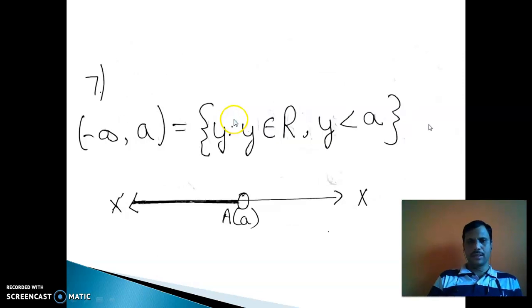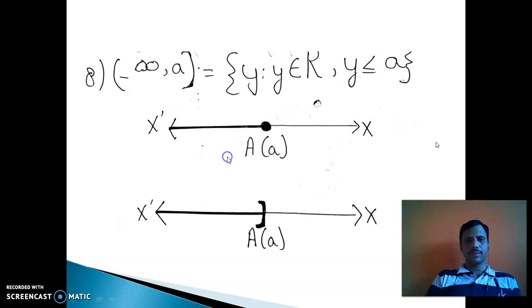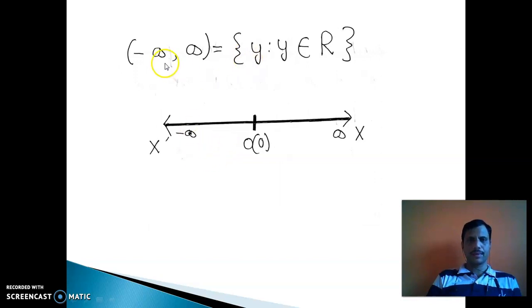Minus infinity, so that means here it contains all the way to minus infinity. Next is minus infinity to a, and a is also included in this set. So that will hold on the number line.